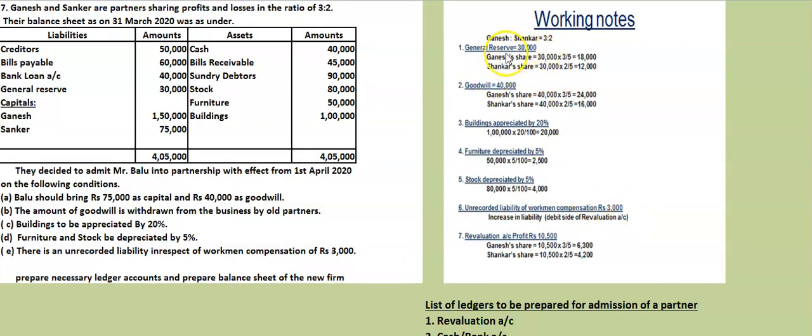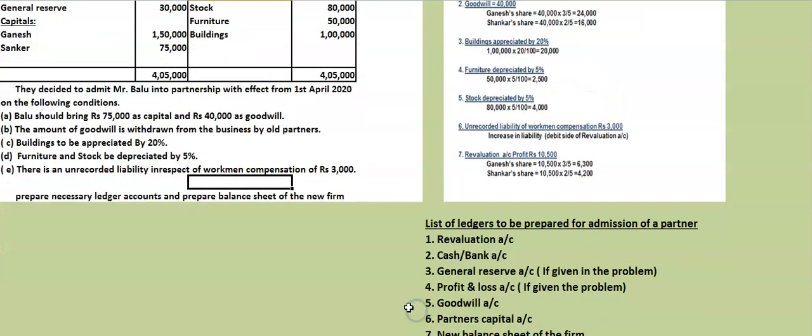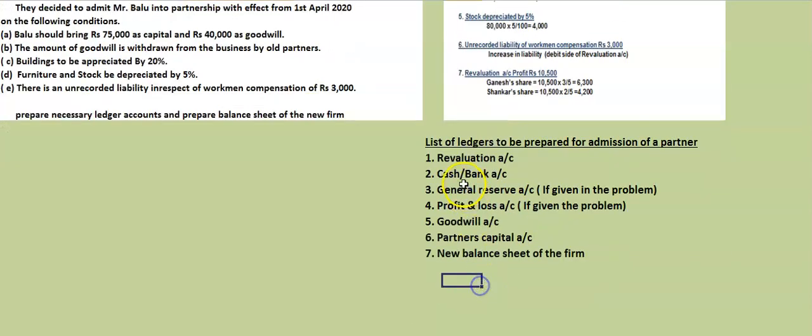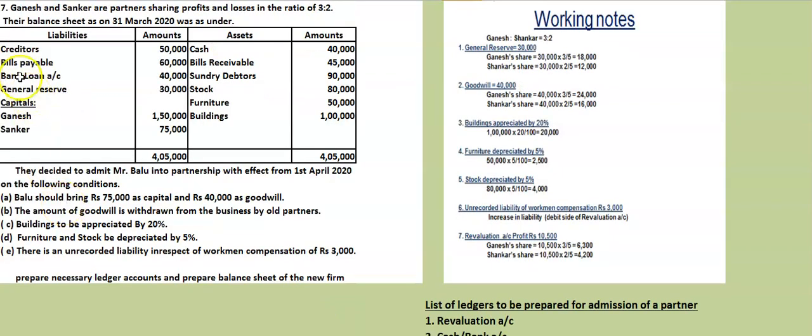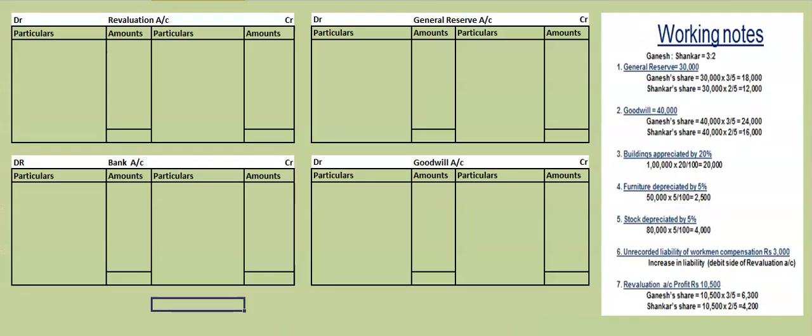How have we distributed general reserve? 30,000 into 3 by 5 and 2 by 5, 18,000 and 12,000. Goodwill also we have distributed in 3:2 ratio, we got 24,000 and 16,000. So we will open revaluation account, cash account, general reserve account, goodwill account, partners capital account, and new balance sheet. We are not going to open profit and loss account or balance account, because there is nothing given in this. Let us start.